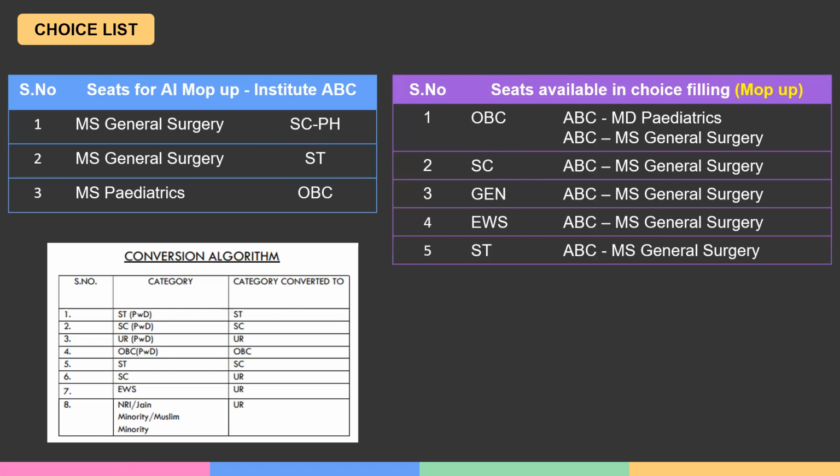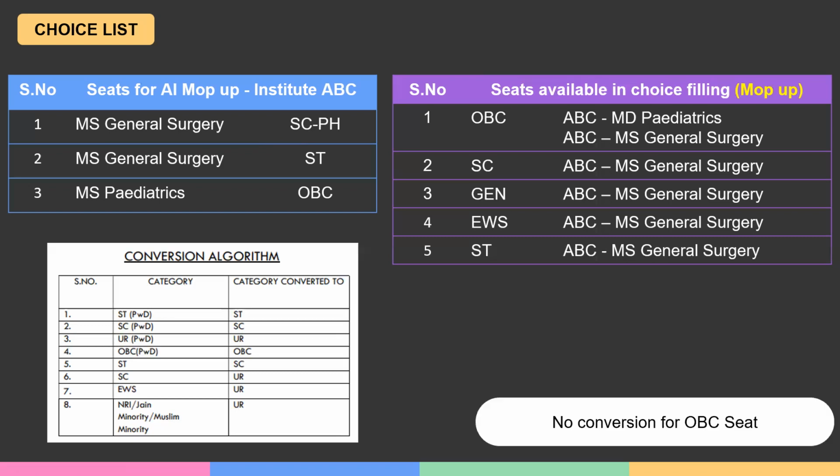Now, how do I fill my choices? Should I look at whether this seat is available in my category or not and fill? No. Forget the seat matrix category. Forget whatever category is mentioned against the seat in the seat matrix or earlier seat matrix, closing ranks, etc. You fill choices as per your order of preference based on the choice list available in MCC. So that is ultimate.